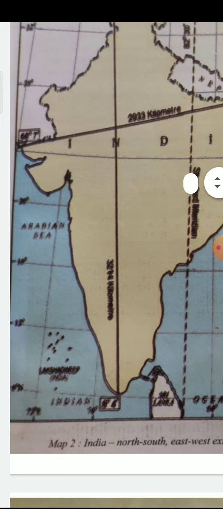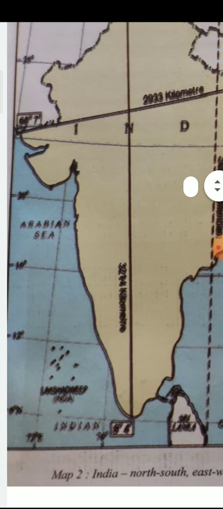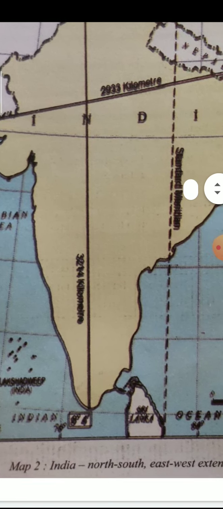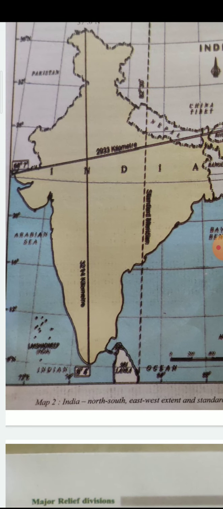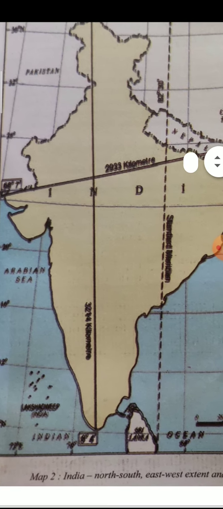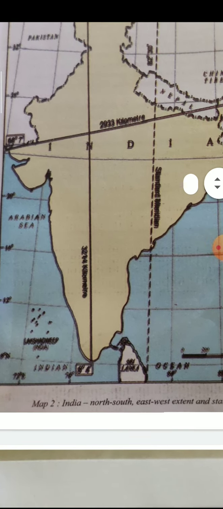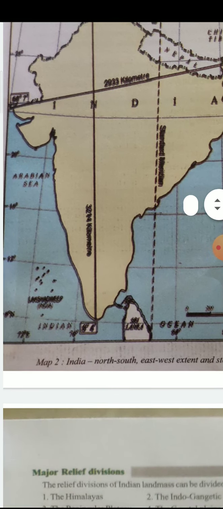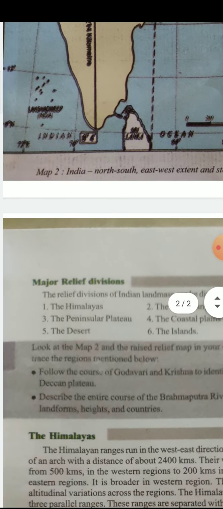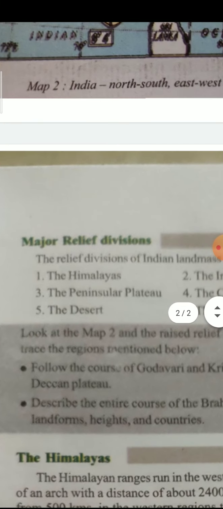And India has different geographical characteristics. That means India is a large one. Not only that, Indian physical features are extremely different from one another. And we have six major relief divisions. That means India has six major parts in our country.